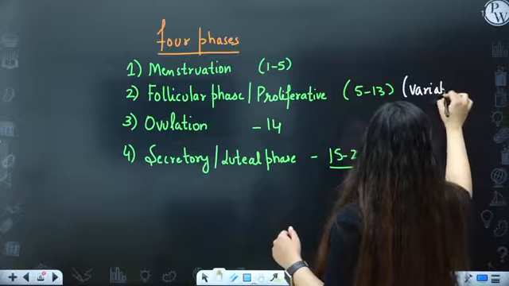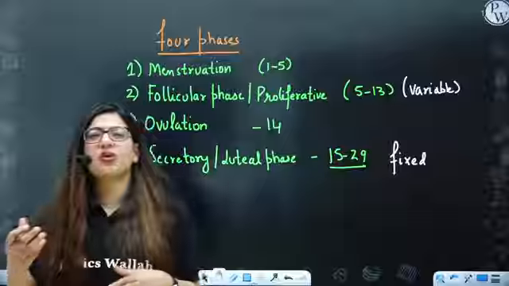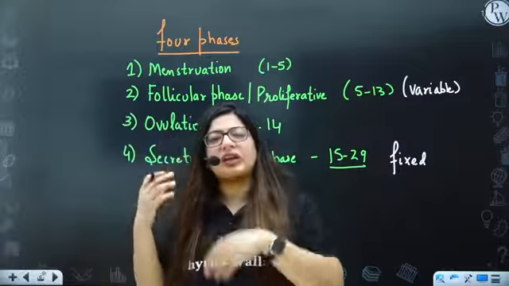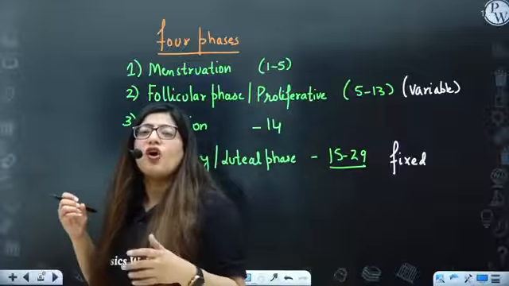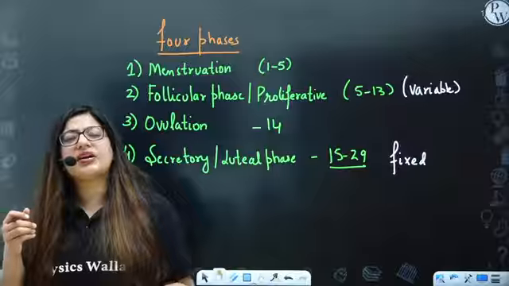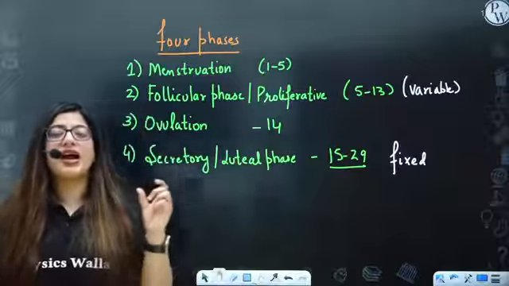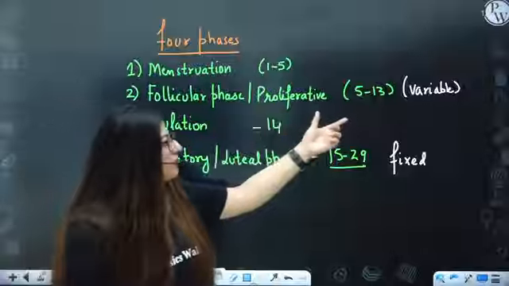What does it mean? You must have heard that in a female, the menstrual cycle is not regular. Sometimes she gets menstruation on one day, sometimes on another day, right? Like some months she has a cycle of 40 days, and some months she has a cycle of around 50 days. Yes, it happens in a female. So at that time, which phase has been disturbed? This phase, follicular phase, has been disturbed. So this is always variable.